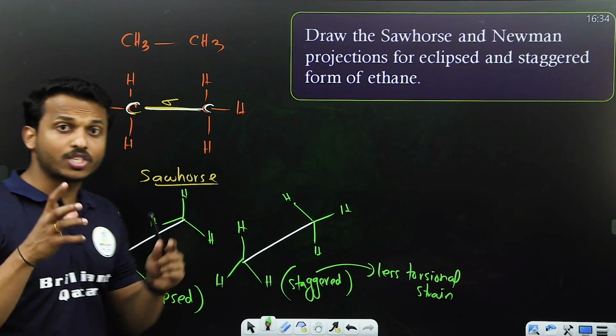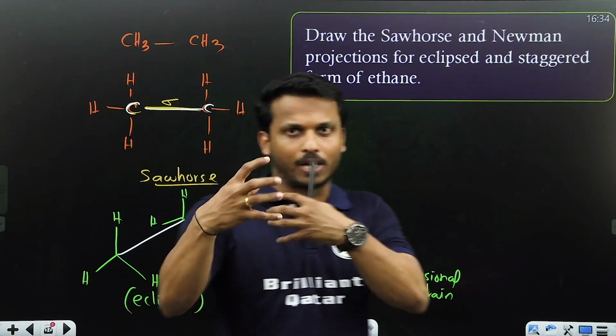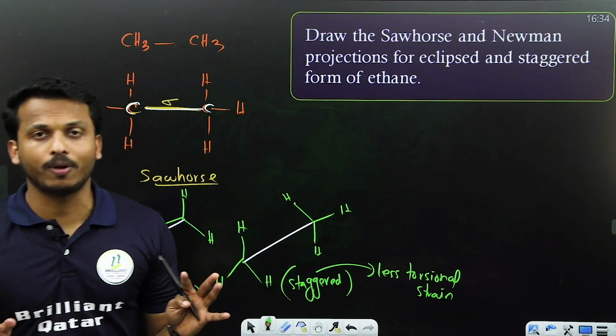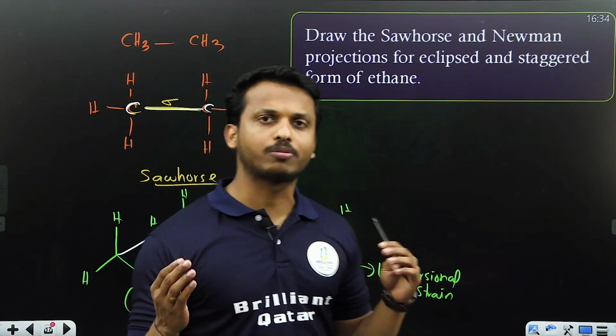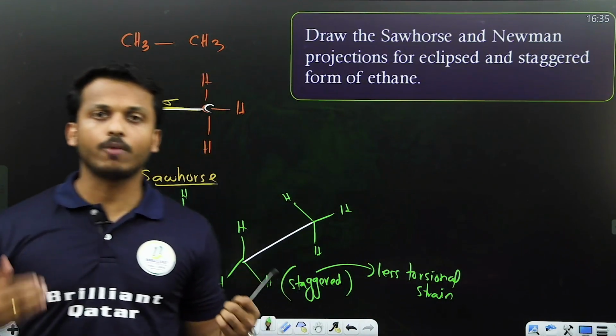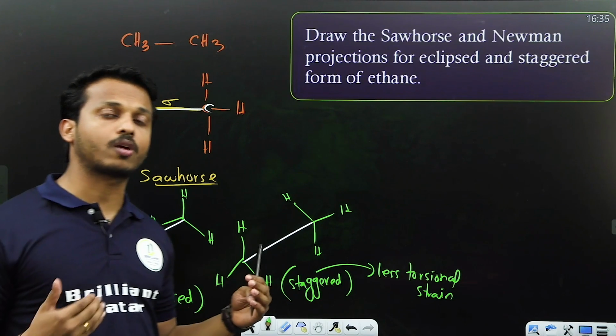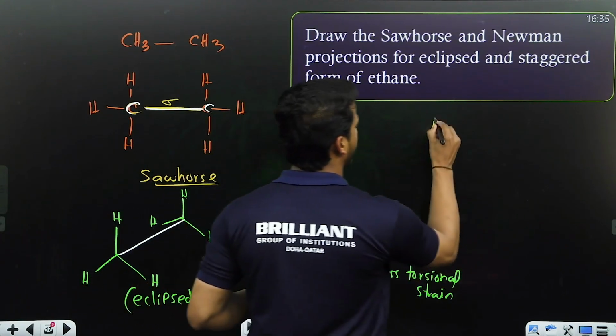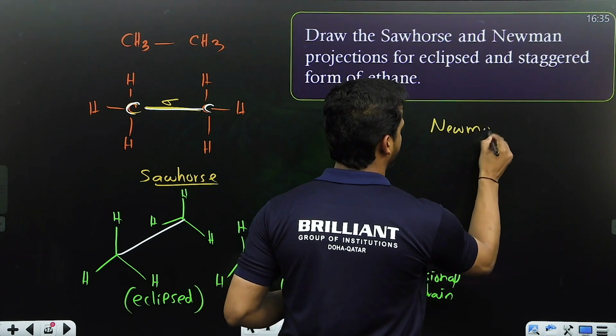Now what is torsional strain? I told you, that is repulsion. Now, only these two structures are possible for ethane? No, between eclipsed and staggered many forms are there, called skew form. So what about one more scientist's explanation? What is that? Newman representation.